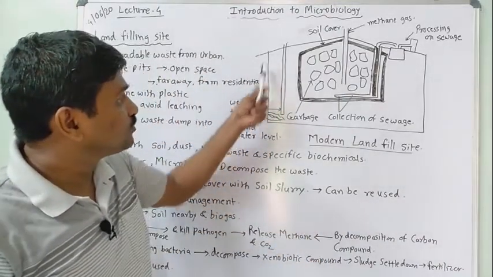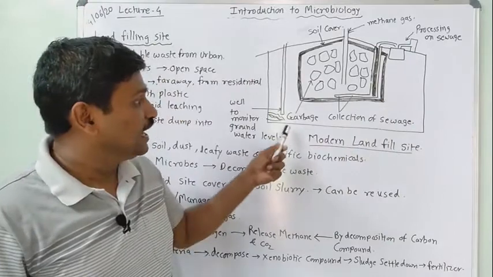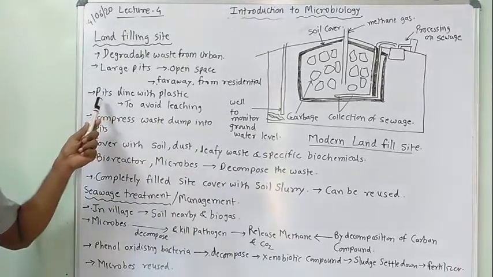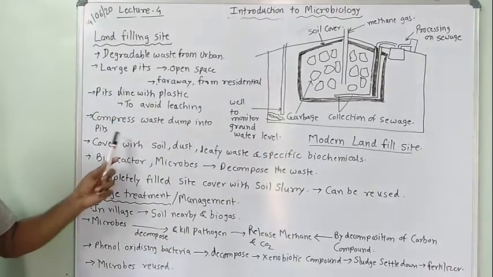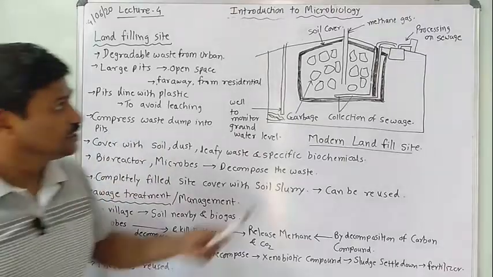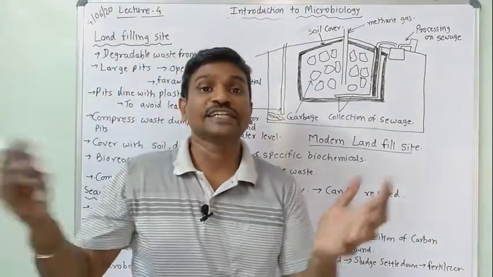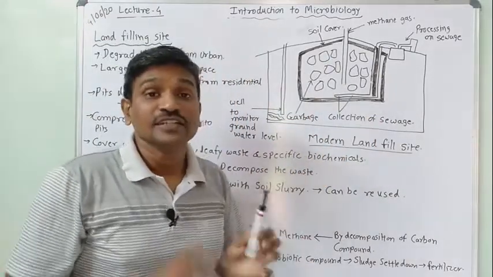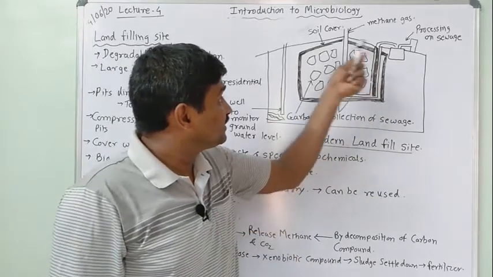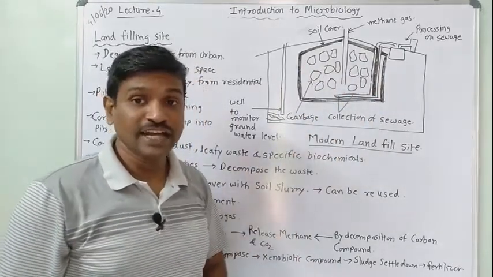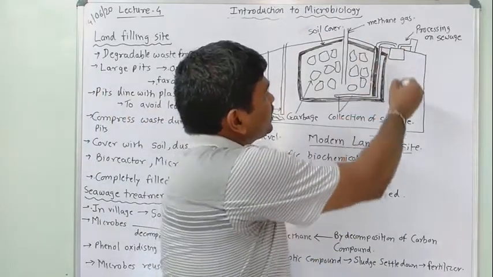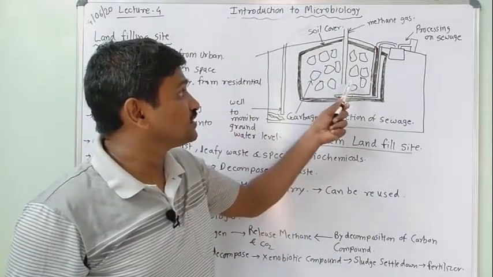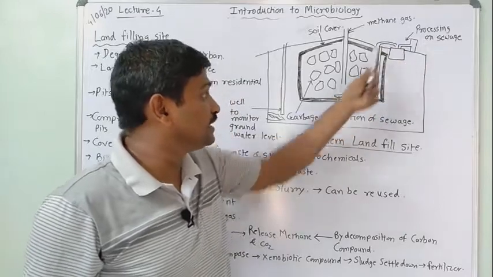So in this, what will happen, we are preparing the pit which is covered with the plastic, and then we are inputting a slurry of the content. For example, the pits are lined with plastic to avoid leaching, and compressed waste is dumped into the pits. So compressed waste means what? Whatever is collected from the urban area, the organic content, it is collected in compressed form and placed in this particular pit, and that pit is covered with, we can say, a slurry of soil. Then, with processing of sewage, we can input that in.